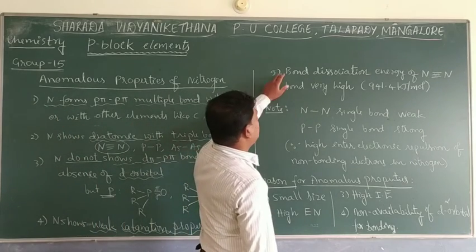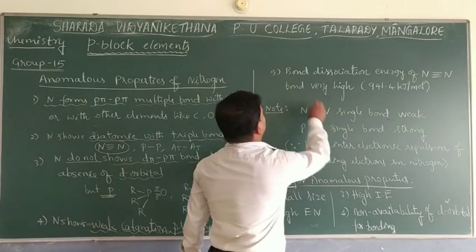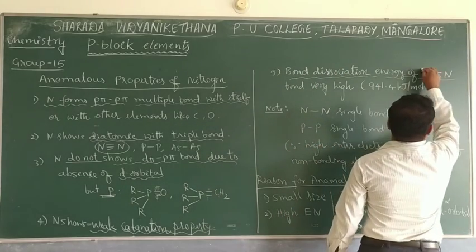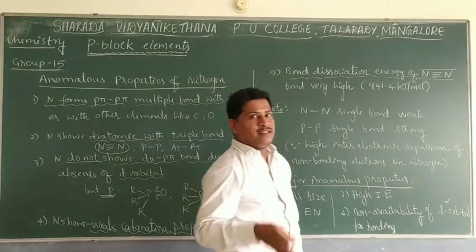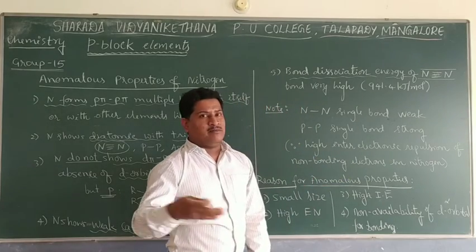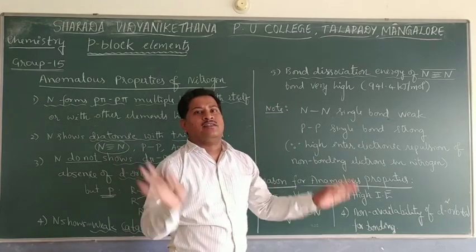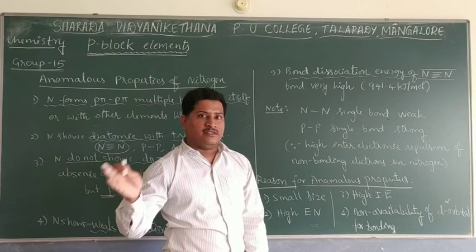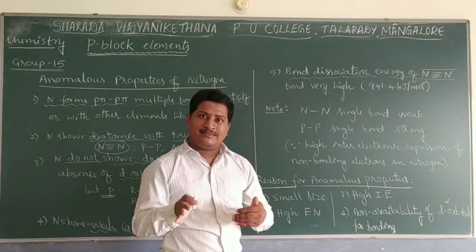The fifth and the most important is bond dissociation energy. So in case of nitrogen, N triple bond N product. But in other cases, phosphorus can show double bond, but all other elements show a single bond. As for the triple bond, in order to break it more energy is needed, whereas in order to break double and single bonds, less energy is sufficient.